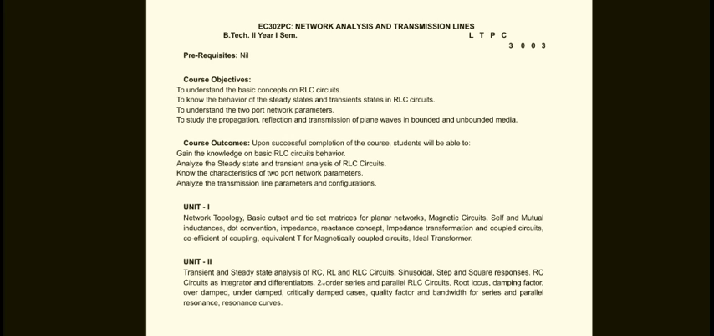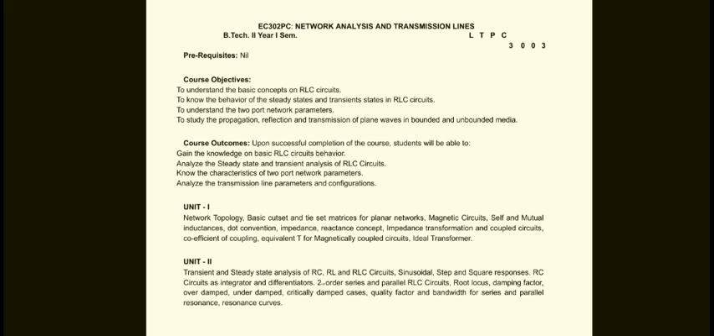Here, the course objective of the subject is to understand the basic concepts of RLC circuits, which you already studied in the first year itself, to know the behavior of the steady state and transient state in RLC circuits, which is in AC circuits itself, to understand the two-port network parameters, and to study the propagation, reflection and transmission of plane waves in bounded and unbounded media. These are the course objectives.